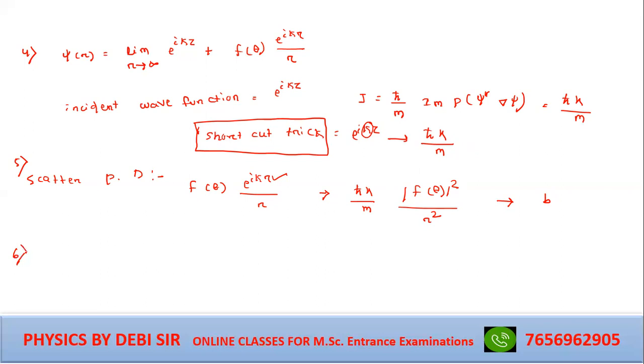Question number 6. Again, the same type of question has come. Psi x equal to A e to the power minus x square by a square plus i p naught x divided by h cross. What is the probability current density? Use the shortcut trick. No need to solve. Who can give me the answer?